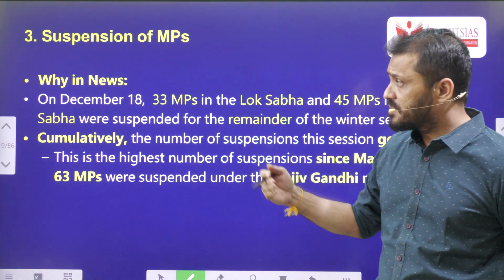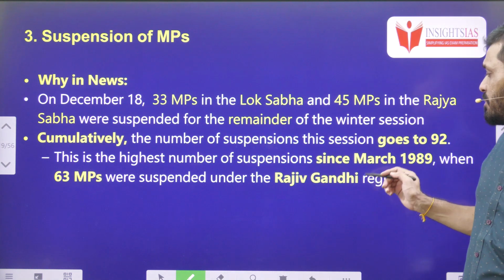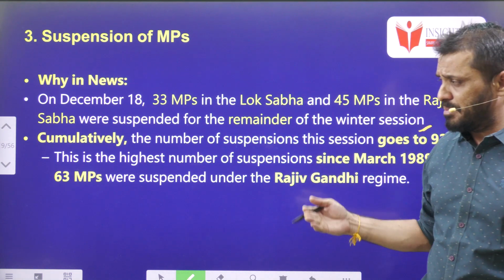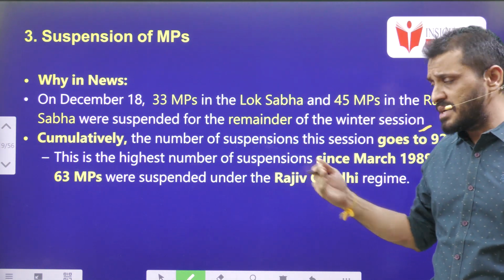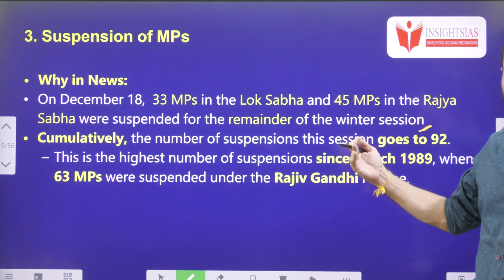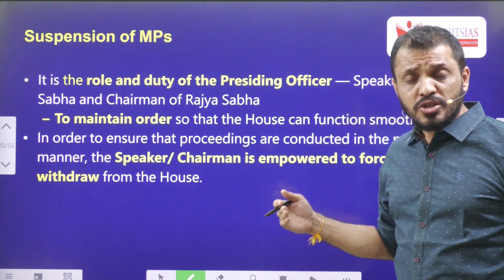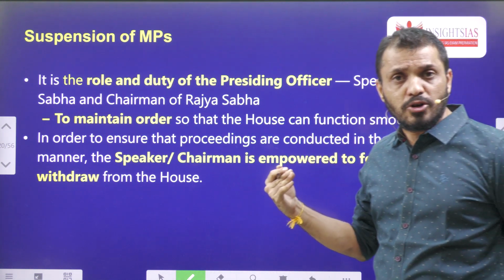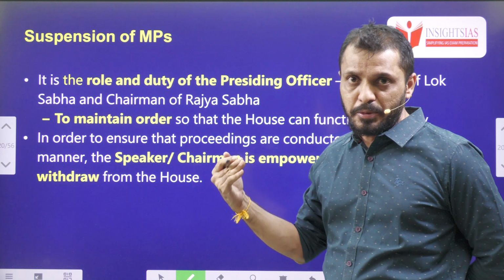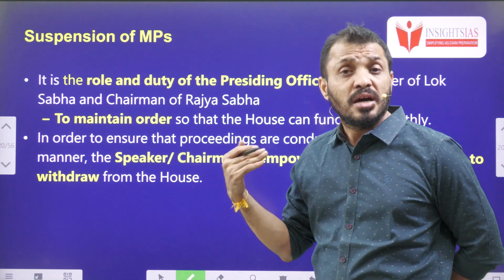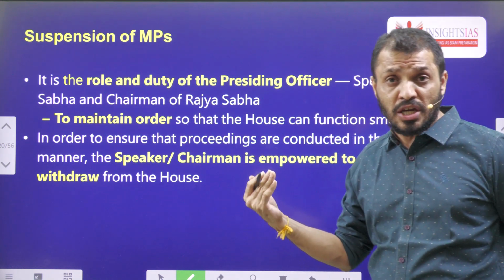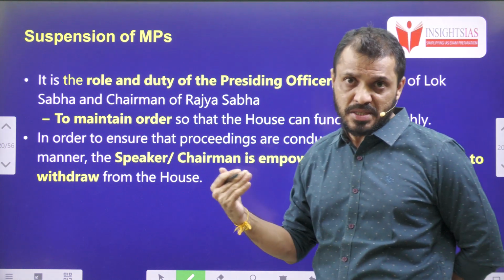In recent times, around how many MPs? Around 92, and more than 100 MPs, I think. More than 100 MPs were suspended, and this is the highest toll since 1989, during the Rajiv Gandhi government. The Lok Sabha presiding officers are known as the Speaker, Deputy Speaker and panel of chairpersons. The Rajya Sabha presiding officers are known as the Chairman, Deputy Chairman and panel of chairpersons.